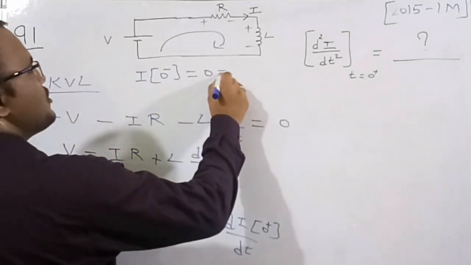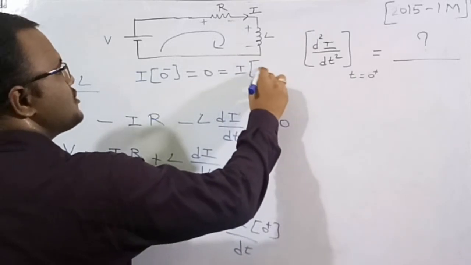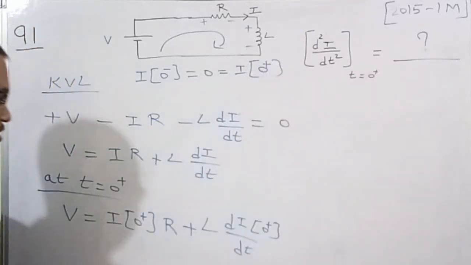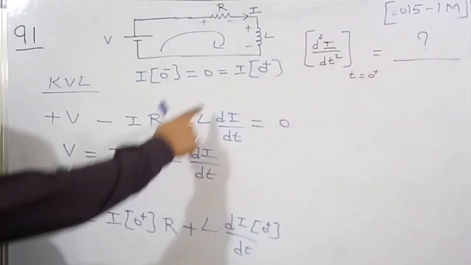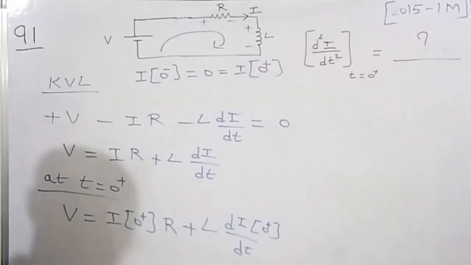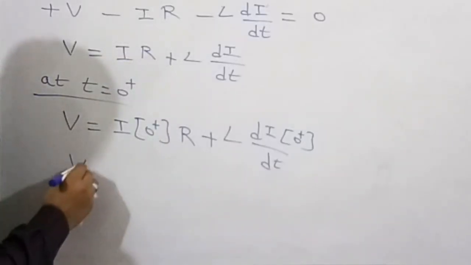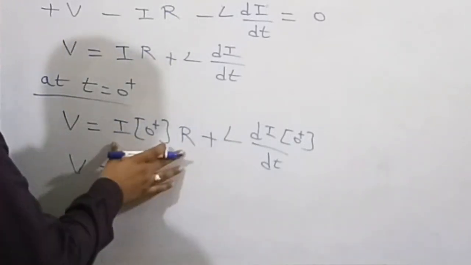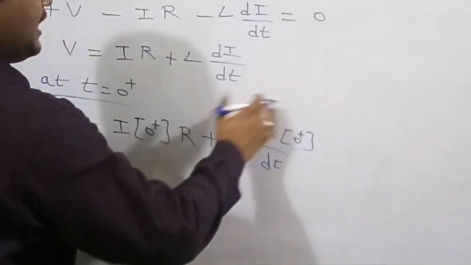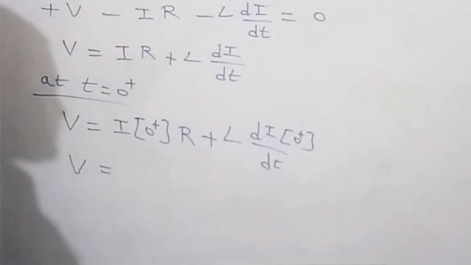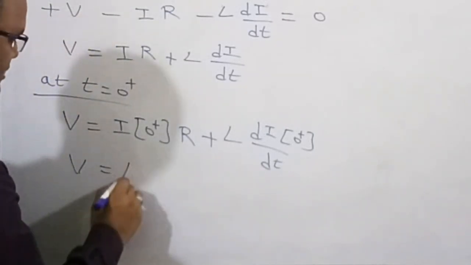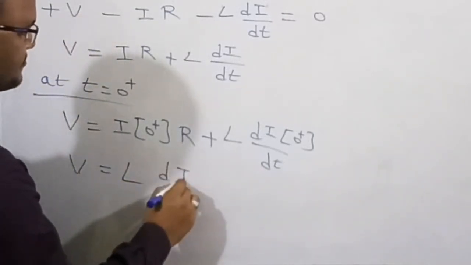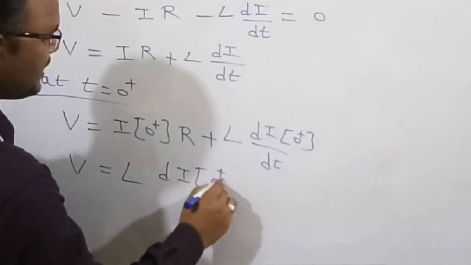Therefore it is equal to I of 0 plus, which is also the same value. So I of 0 plus, we know it is 0. So I am going to substitute these values. Therefore 0 into R is equal to 0, so this term will become 0. Only the other term is non-zero. Therefore I am going to write it as V is equal to L di of 0 plus by dt.